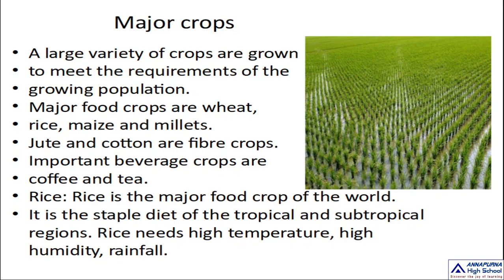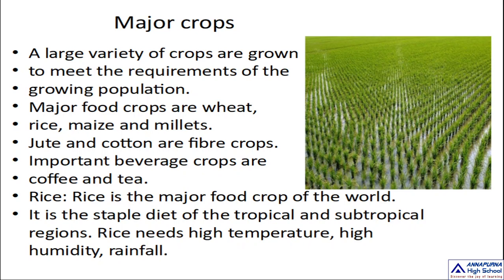What are the major crops? Major food crops are wheat, rice, maize, and millets. Jute and cotton, these two are called the fiber crops.